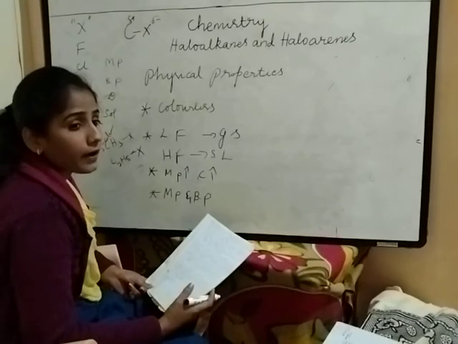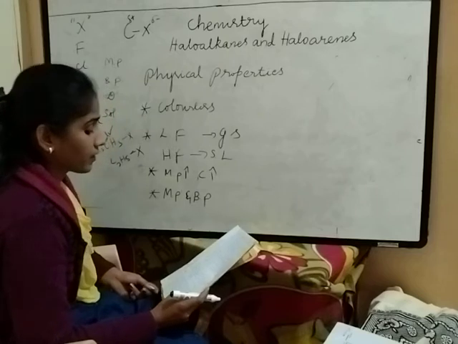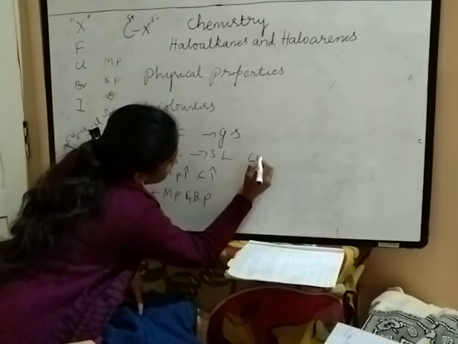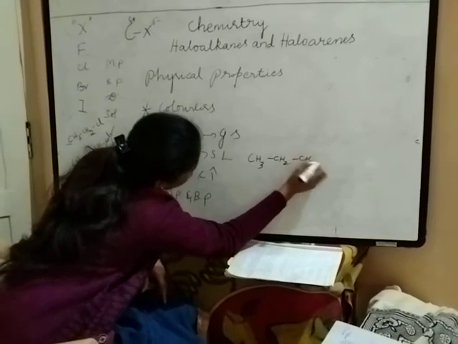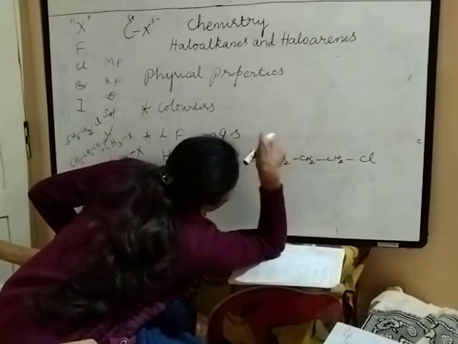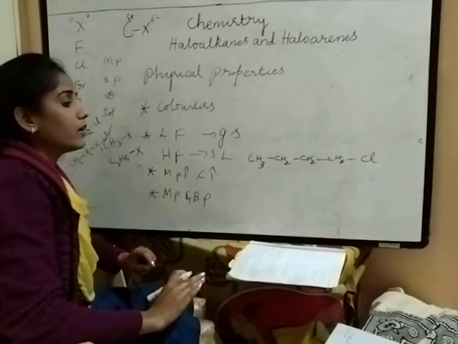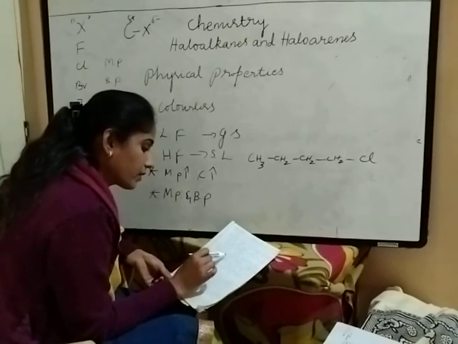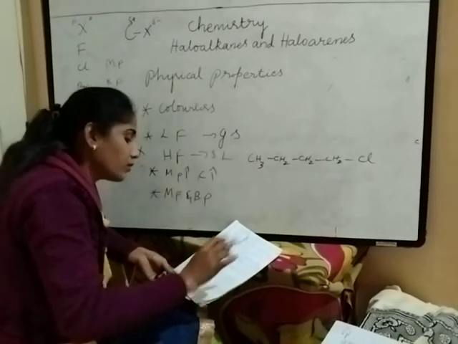For example, a linear compound means a compound in a straight chain: CH3, CH2, CH2, CH2Cl. This is a linear compound, right? So linear compounds have maximum surface area and high van der Waals force.